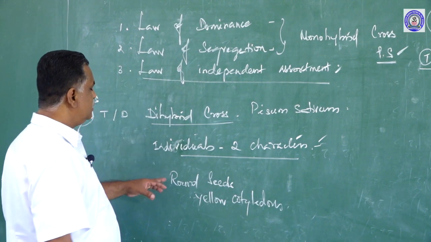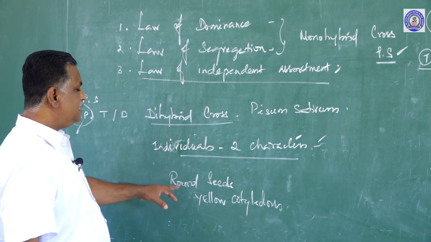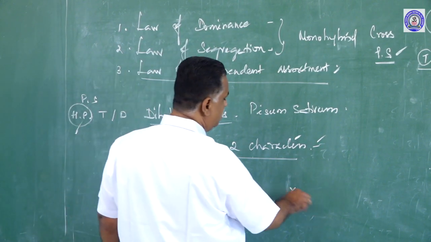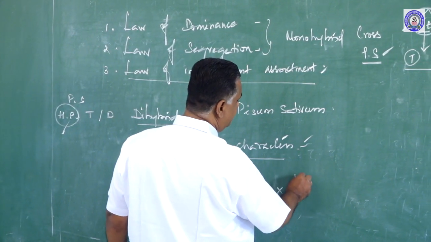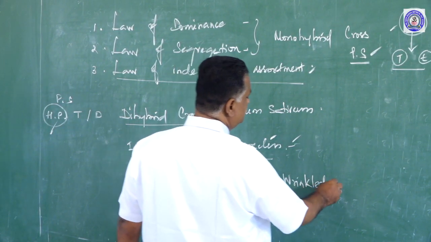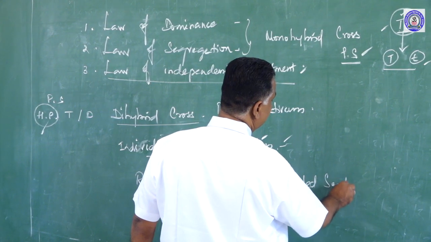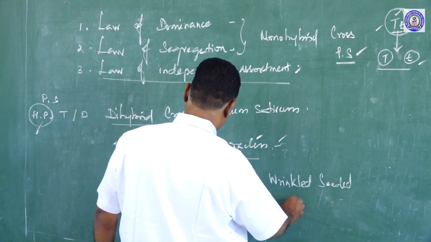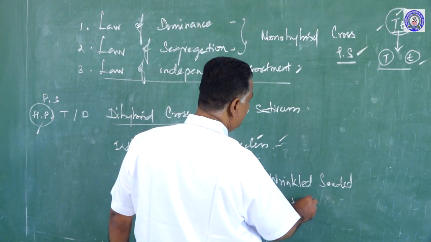For his cross, he took round seeded plants with yellow cotyledon and crossed it with wrinkled seeded plants with green cotyledon.